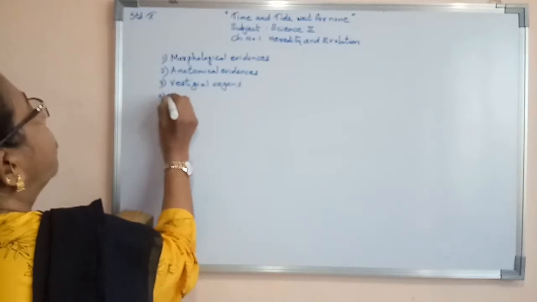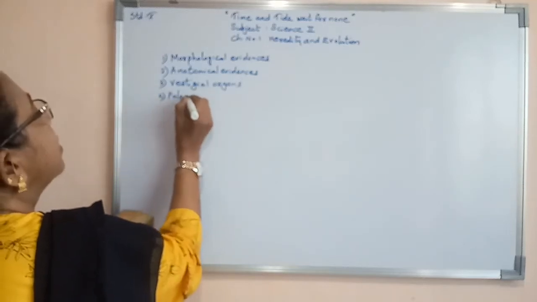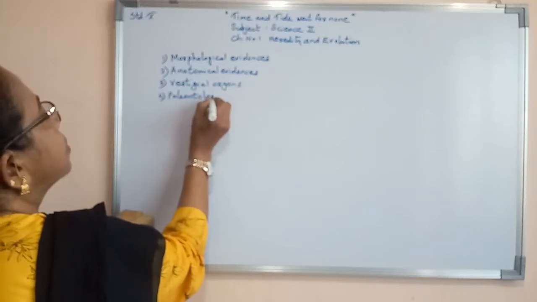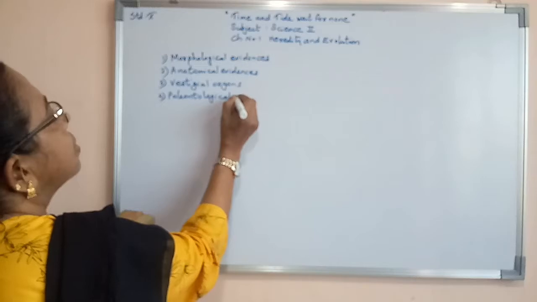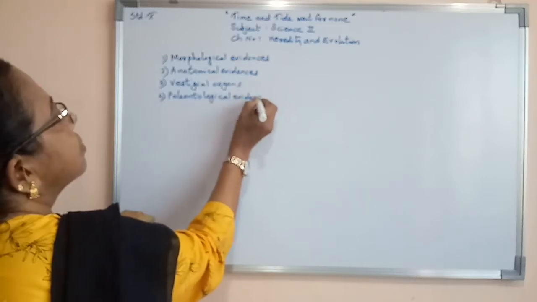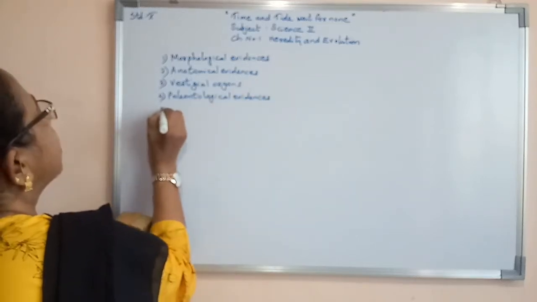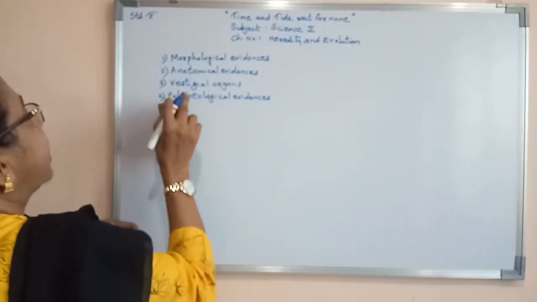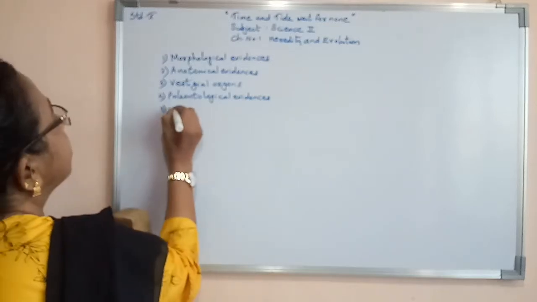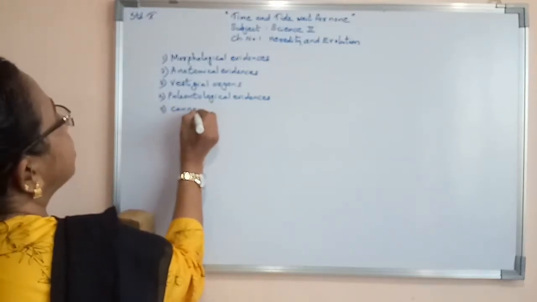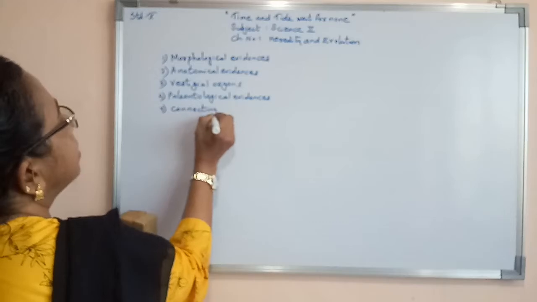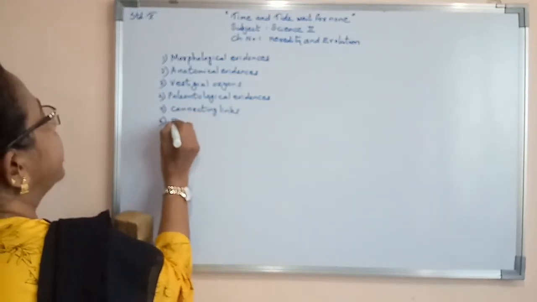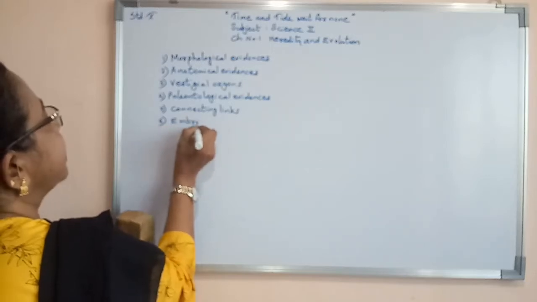Fourth one, paleontological evidences. Then fifth one we can say is connecting links. Then sixth one we can say is embryological evidences.